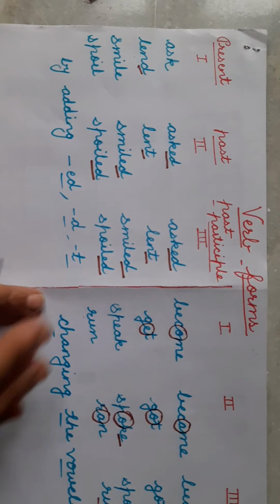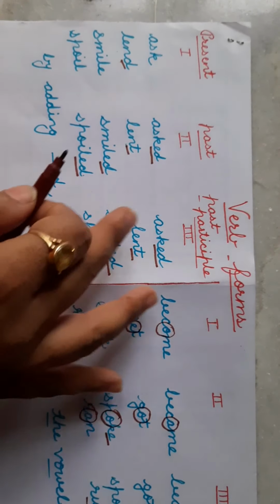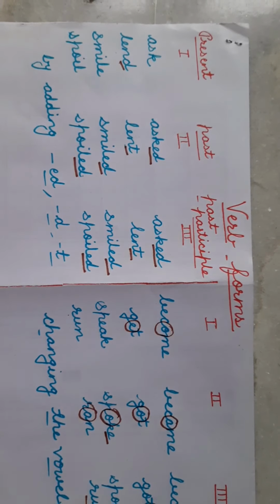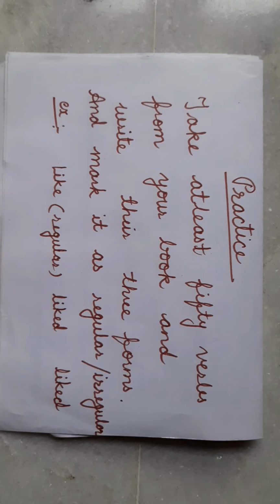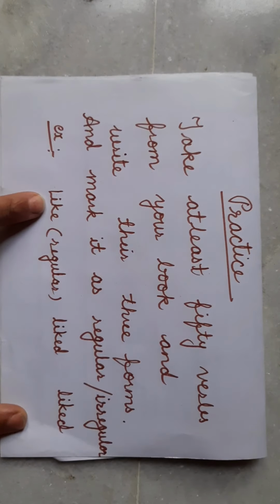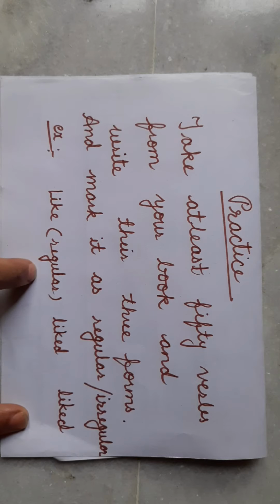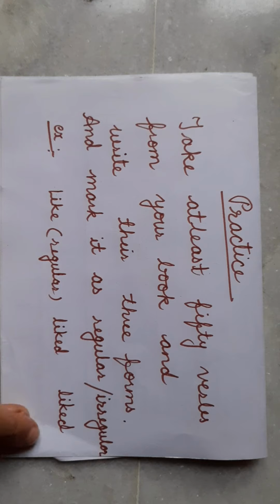This is the classification of verbs according to verb forms. Now the practice: take at least 50 verbs from your book and write their 3 forms, and mark each as regular or irregular. For example, I have taken "like," and in brackets you are to write whether it is an irregular verb or regular verb, and its 3 forms.